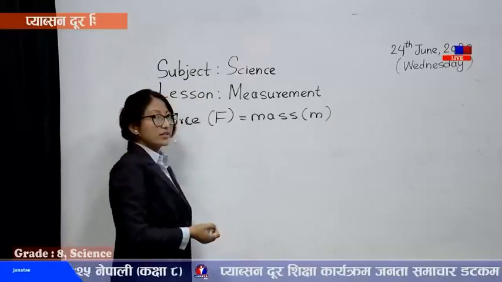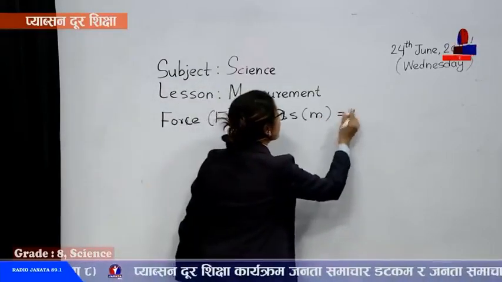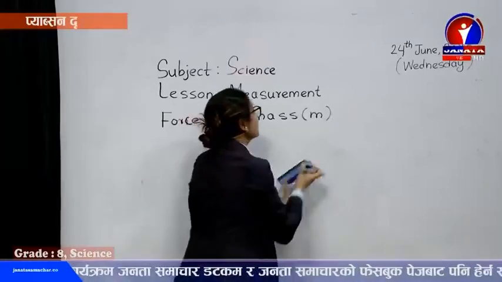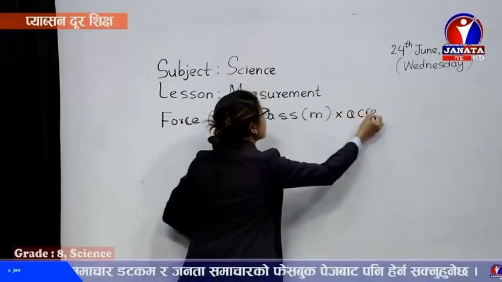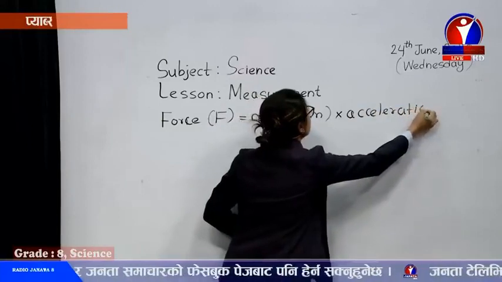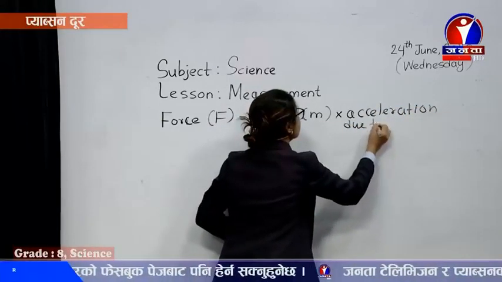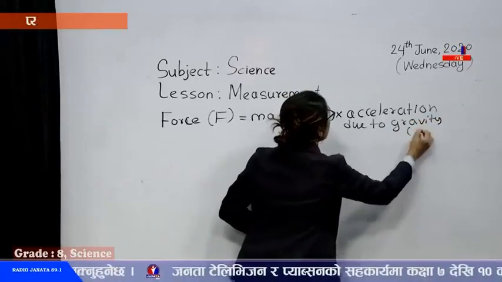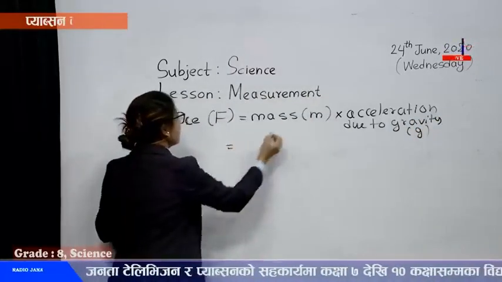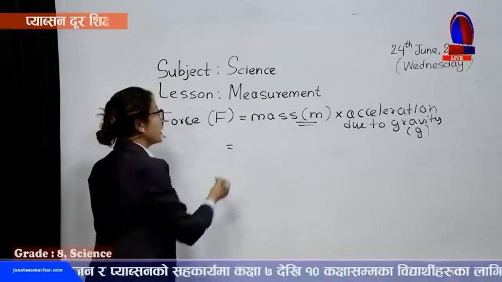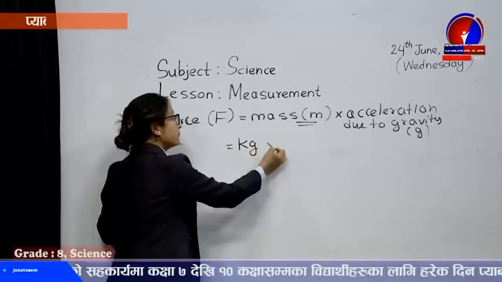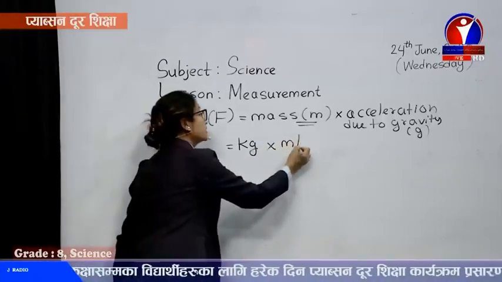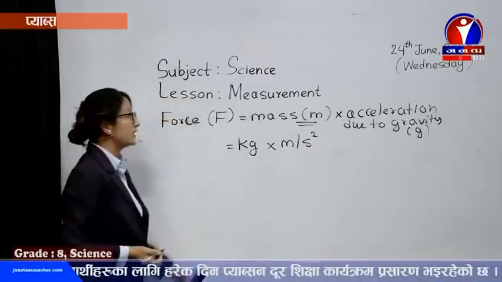Force is F equals mass into acceleration due to gravity, F equals M into A. The SI unit of mass is kg, and acceleration due to gravity is meter per second square.